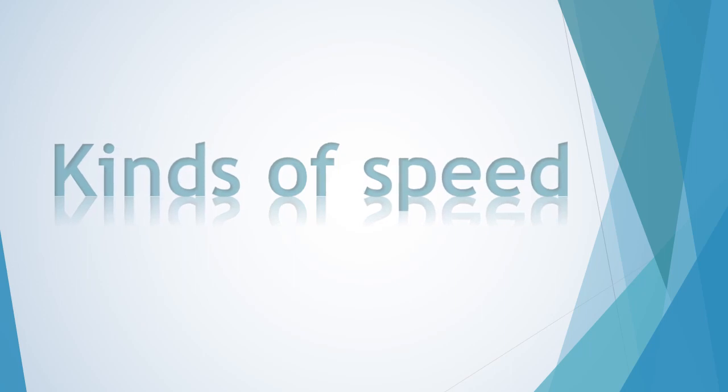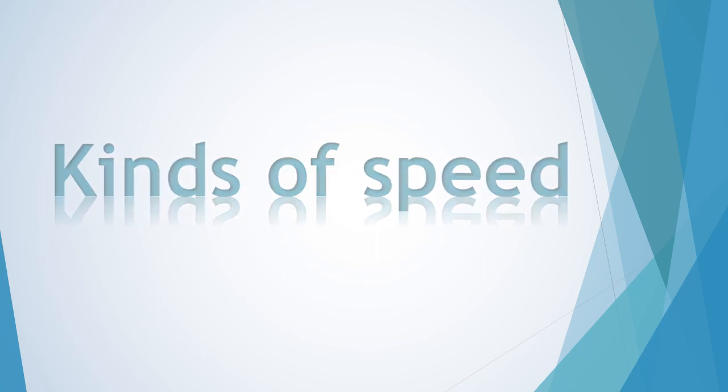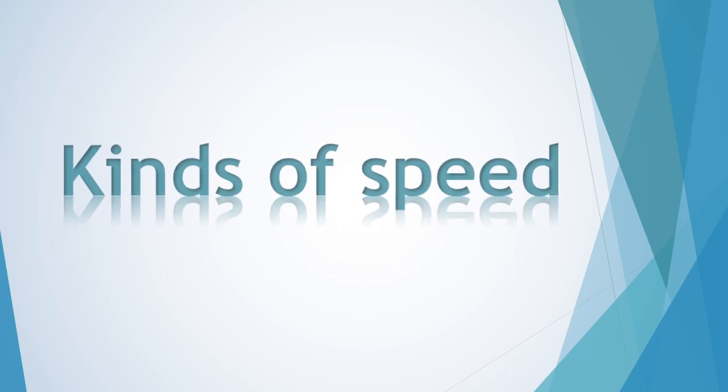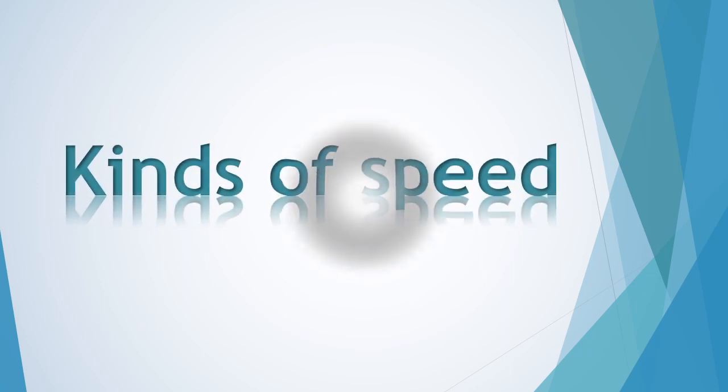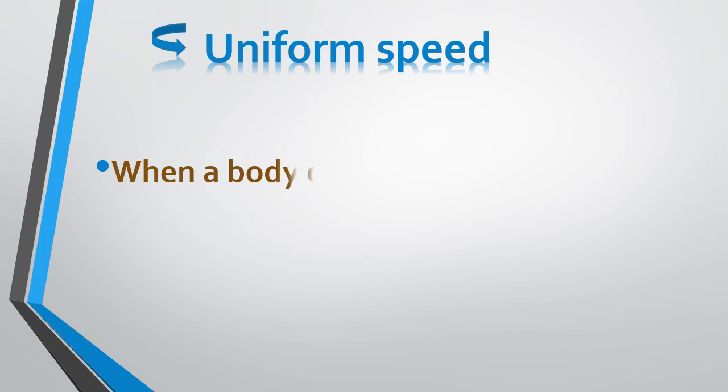Our next topic is kinds of speed. So basically there are two kinds of speed. First is uniform speed and the other is non-uniform or variable speed. So we start with the first one, uniform speed.